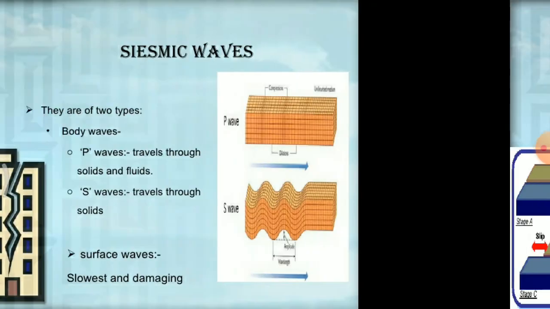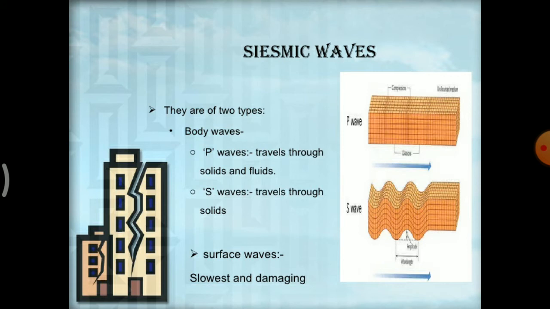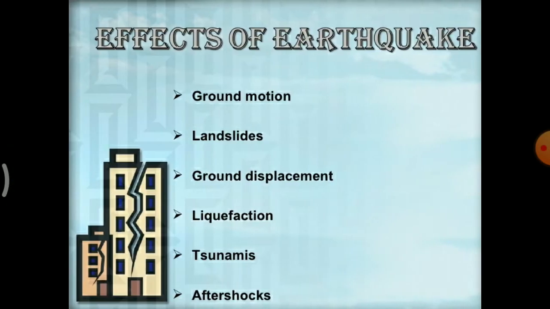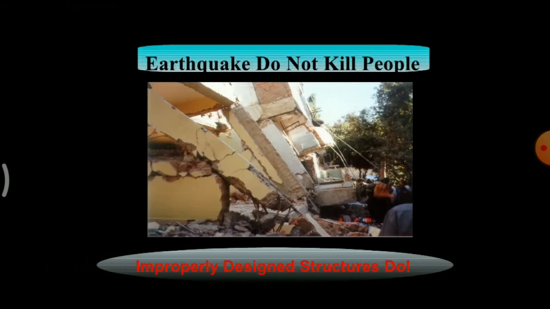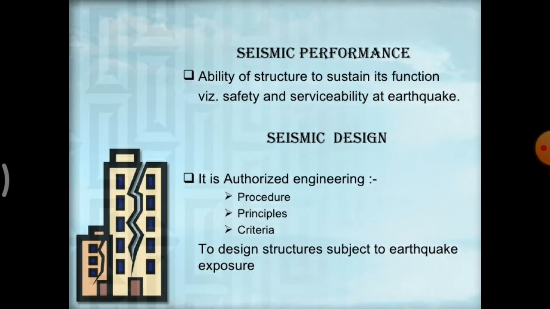and cause uneven deformation and generate the effect of earthquake. Okay, so seismic waves, there are two types: body waves, which are P waves, which travel through solids and fluids, and S waves, which travel through solids. Surface waves are the slowest and the most damaging. So the effects of earthquake are ground motion, landslides, ground displacement, liquefaction, tsunamis, and aftershocks. So the basic theory is earthquakes do not kill people, but improperly designed structures do. So here we will take a look at proper design specification.